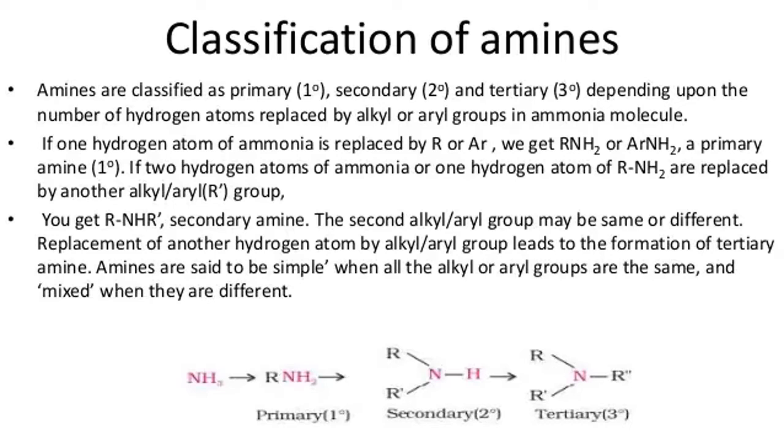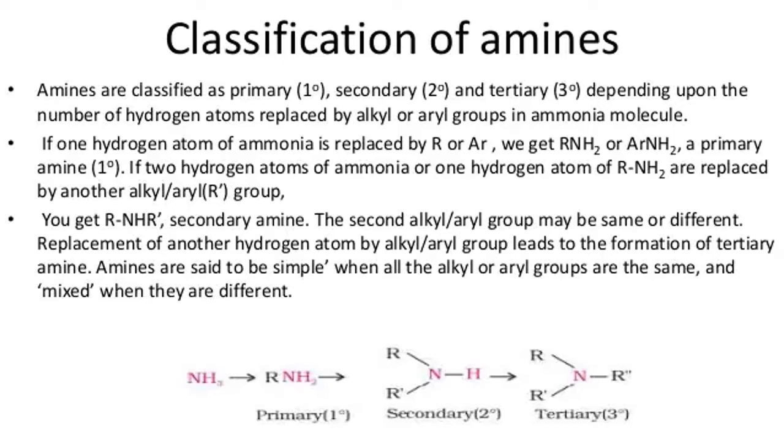This is one way. Otherwise, whether it is aliphatic amine or aromatic amine: if a benzene nucleus is there, aromatic amine. If it is not there, normal aliphatic amine. If around the nitrogen all the groups are similar, CH3, CH3, CH3N, trimethylamine, all the alkyl groups are similar, so they are called simple amines.